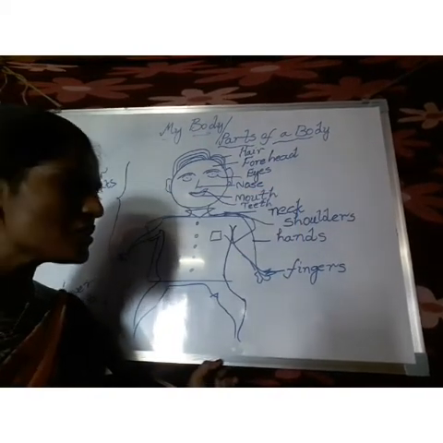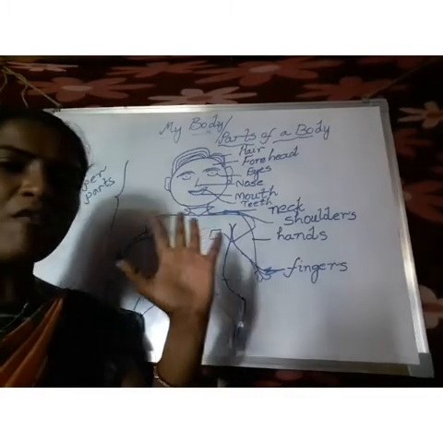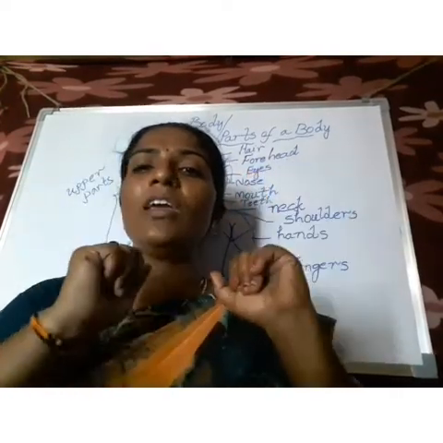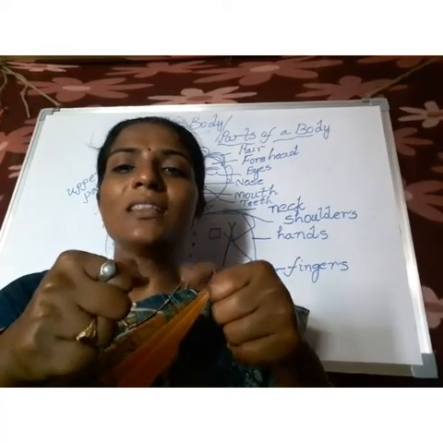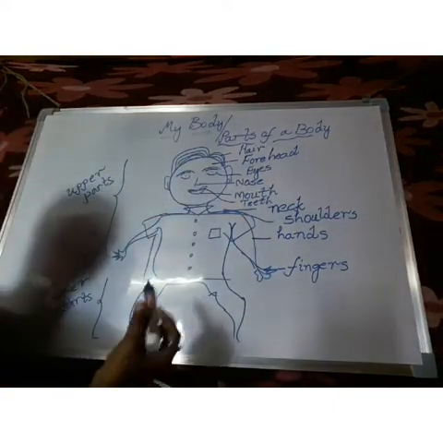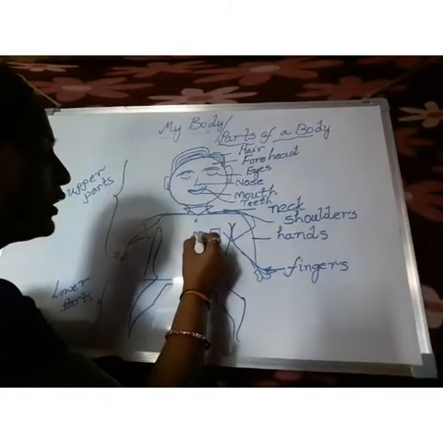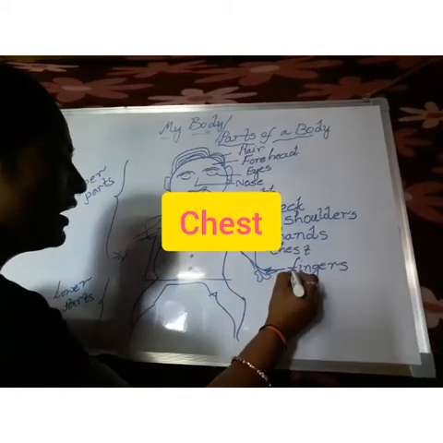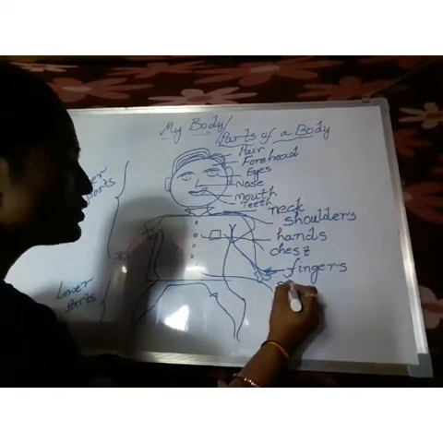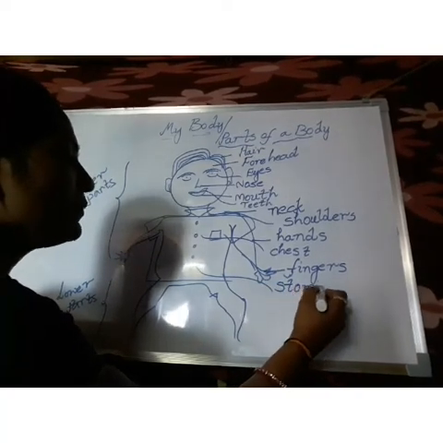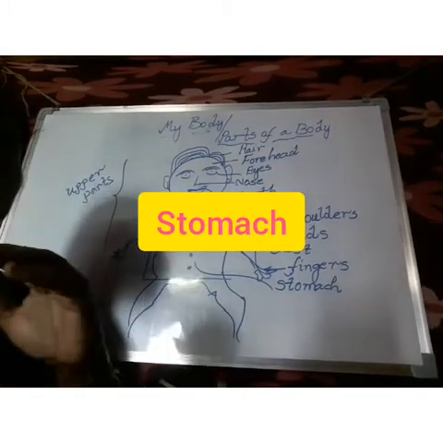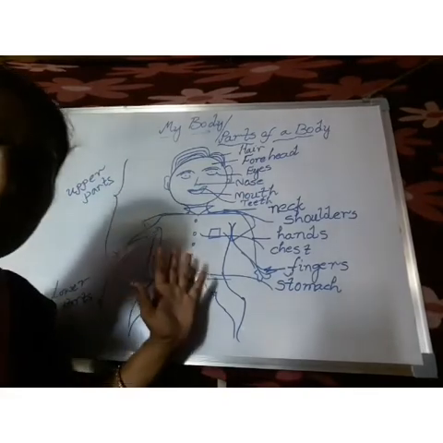What do we call this one? Fingers. How many fingers do we have in each hand? We have 5 fingers in each hand. Totally we have 10 fingers. And this part we call the thumb. Next, this part we call the chest. C-H-E-S-T, chest. And this part we call the stomach. S-T-O-M-A-C-H, stomach.